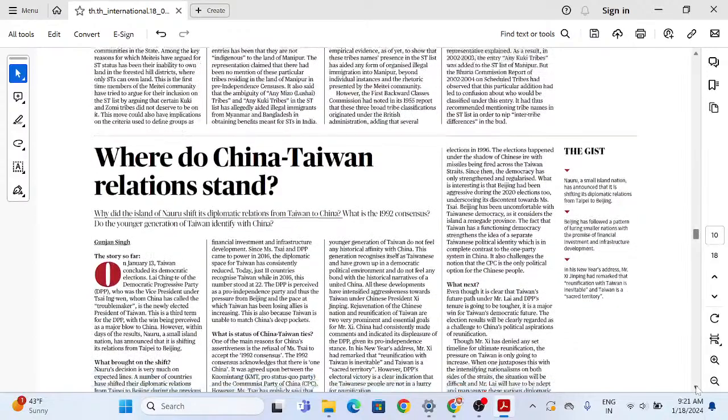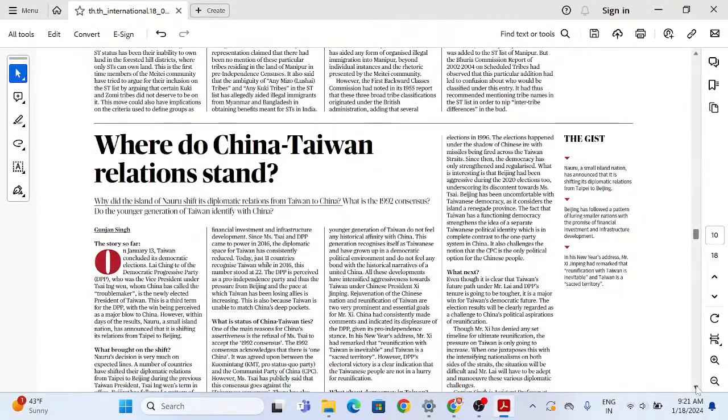Now this is very interesting. Where do China-Taiwan relations stand? I think everybody is aware that China, from this new year as well, has always said that they will reunify Taiwan with China. But Taiwan has been trying to maintain and assert its democracy since 1996. It has been able to hold elections and democracy has been established in Taiwan.